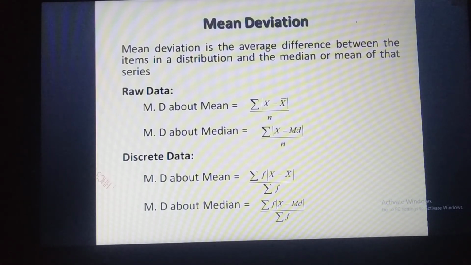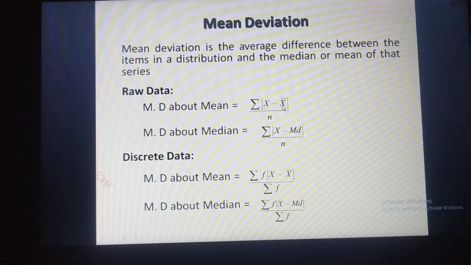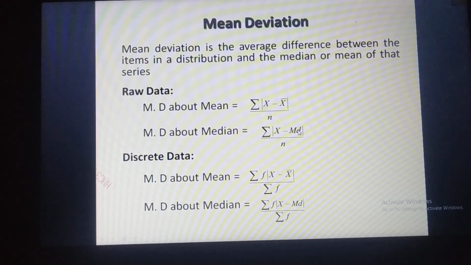Mean deviation. Mean deviation is the average difference between the items in a distribution and the median or mean of that series. Mean deviation is denoted by delta and M.D. Mean deviation is usually computed about either the mean or the median. X bar denotes the mean, M denotes the median.